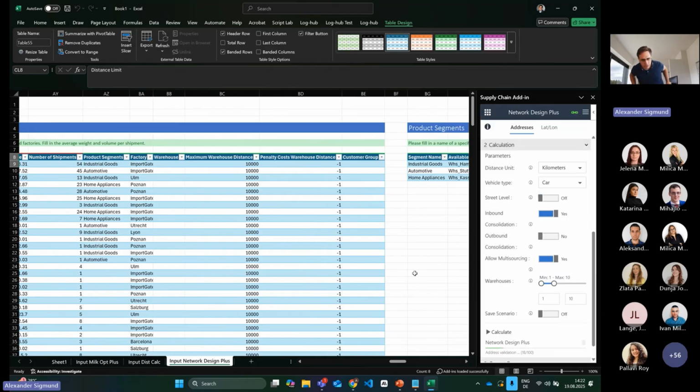I tried to explain this feature already when I explained the agenda. It was a request from a couple of customers: if you do a network design optimization, it is sometimes relevant to group some locations together because these locations belong to one customer. That's why we call it customer group.